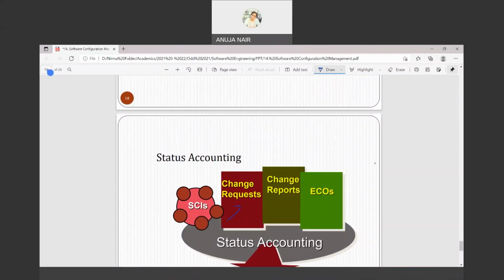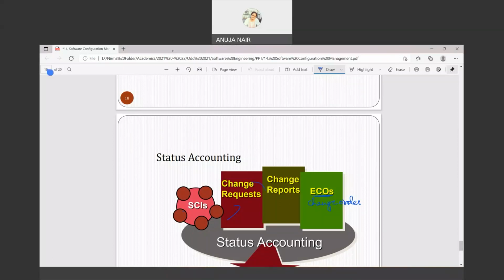This ECO is nothing but change order. I forgot the full form of E. Just a minute. ECO was engineering change order.